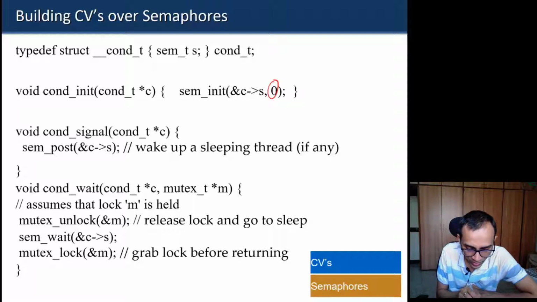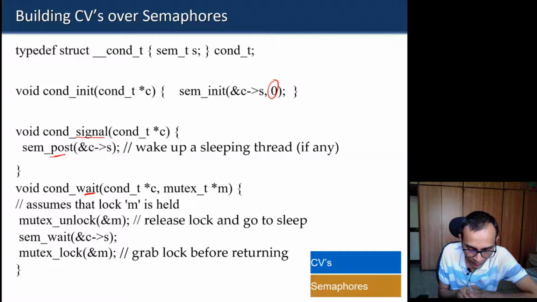For the signal operation, the condition signal has to wake up a sleeping thread. So for that purpose, we can use a post operation. And for the wait operation on the condition variable, we will use a mutex as well as a condition variable here. This assumes that the lock is held.